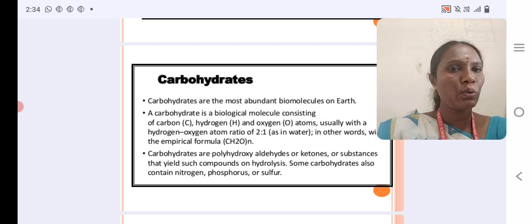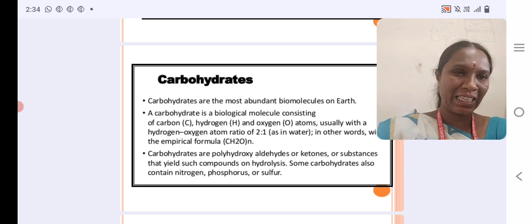Carbohydrates are the most abundant biomolecules on earth. A carbohydrate is a biological molecule consisting of carbon, hydrogen and oxygen atoms, with a ratio of 1:2:1, usually with a hydrogen to oxygen ratio of 2 to 1 as in water.